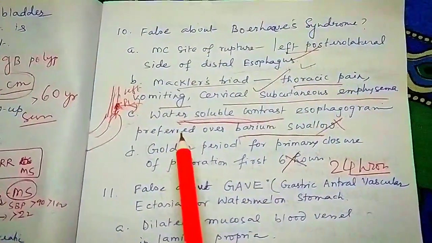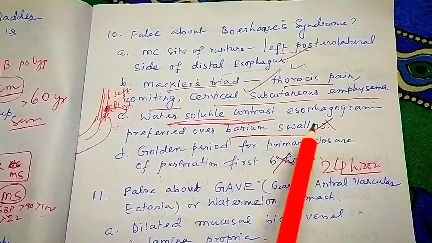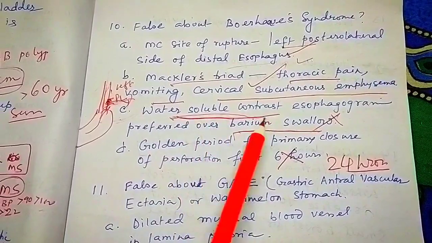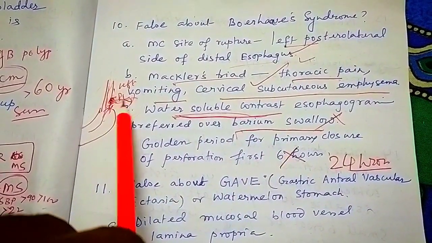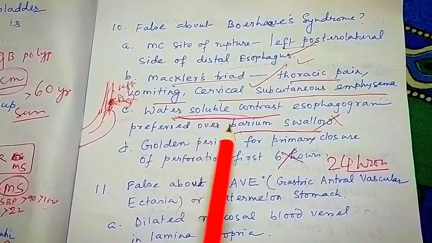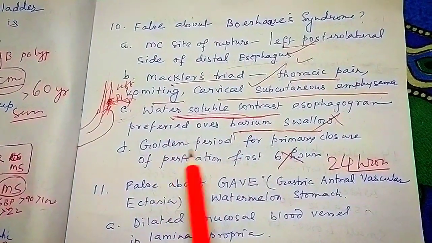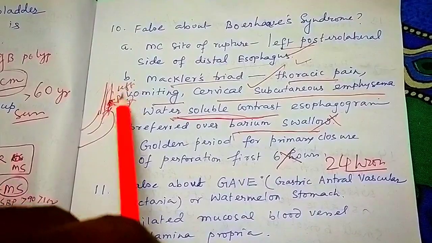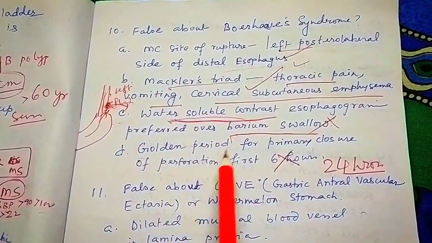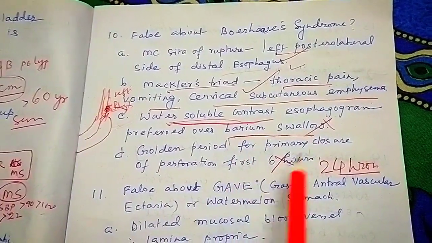Next is water soluble contrast esophagogram, preferred over barium swallow. Yes, correct. I told you we cannot use barium swallow because it will accumulate in the mediastinum. Golden period for closure is 24 hours, not 6 hours. So this is false.